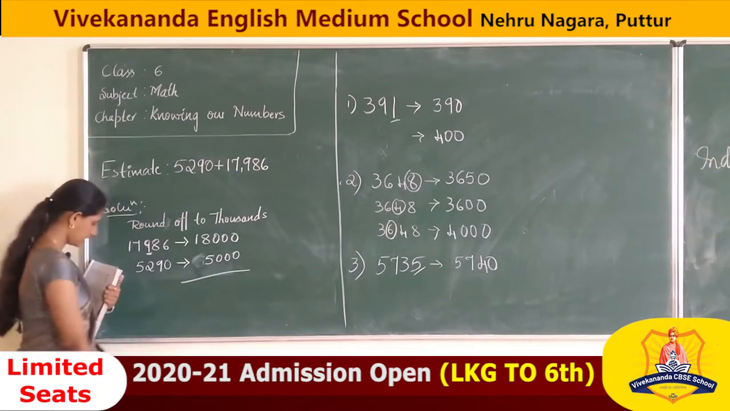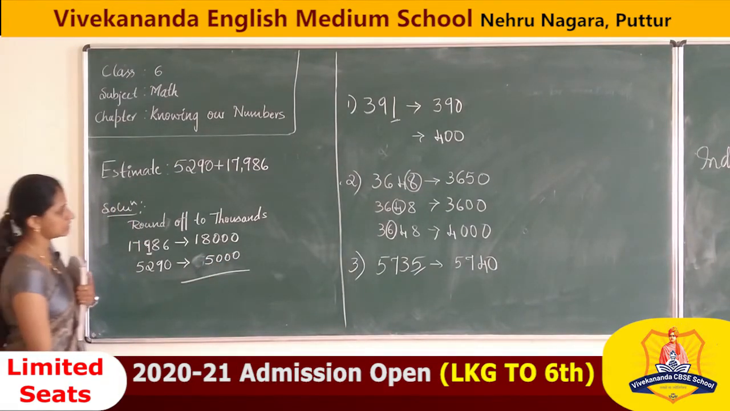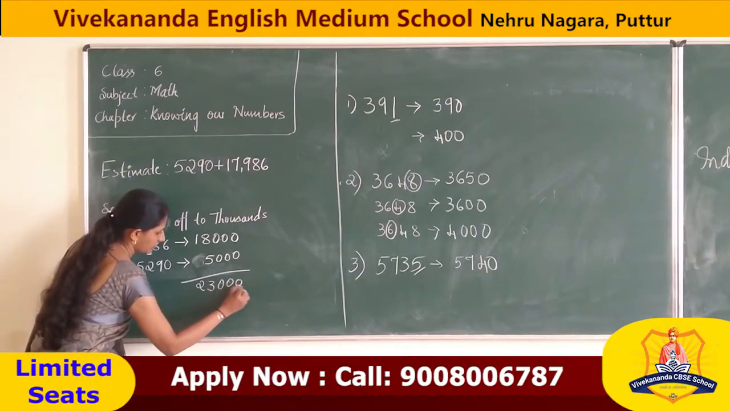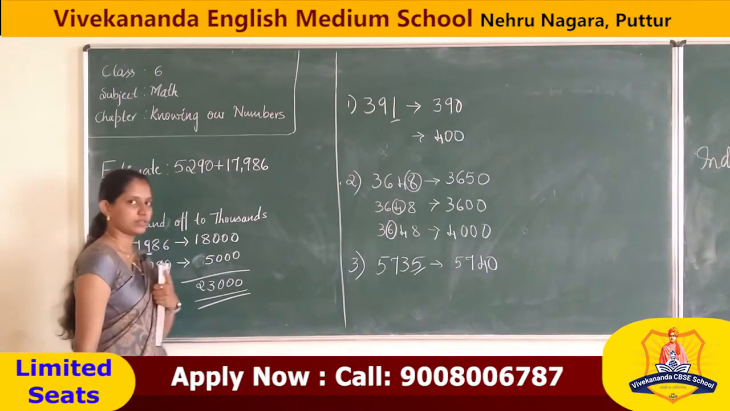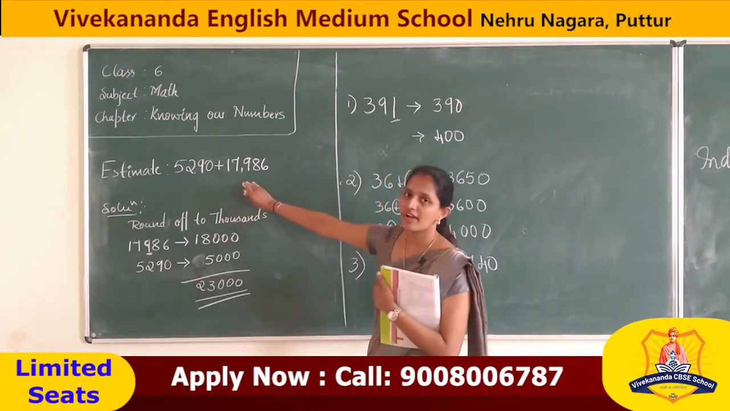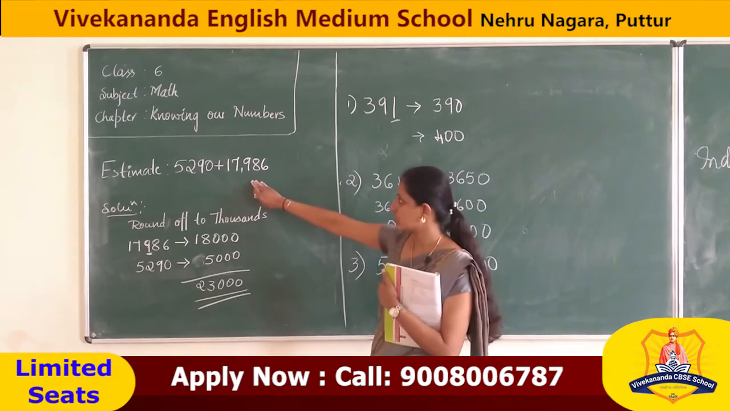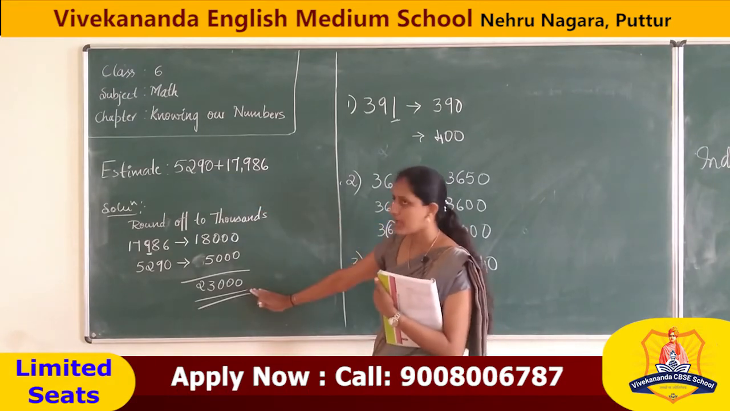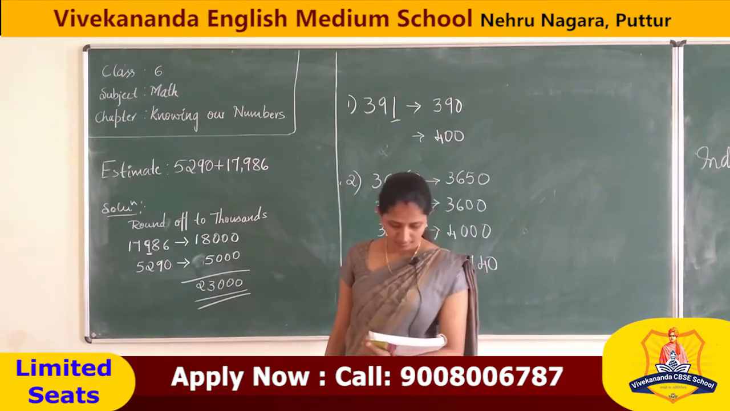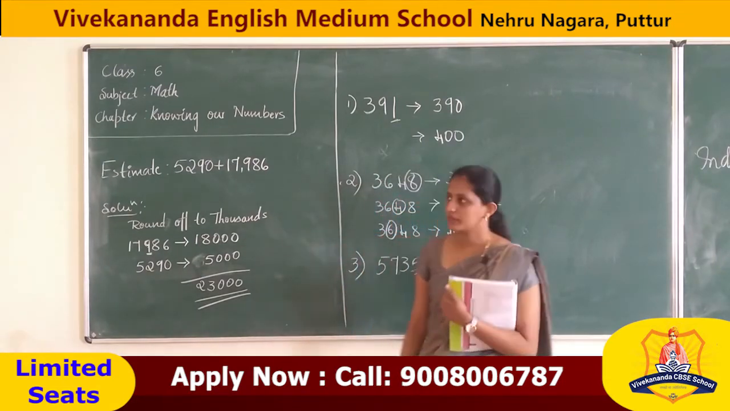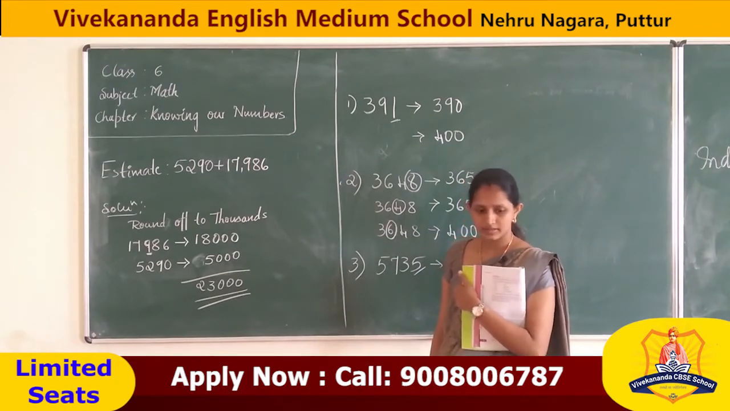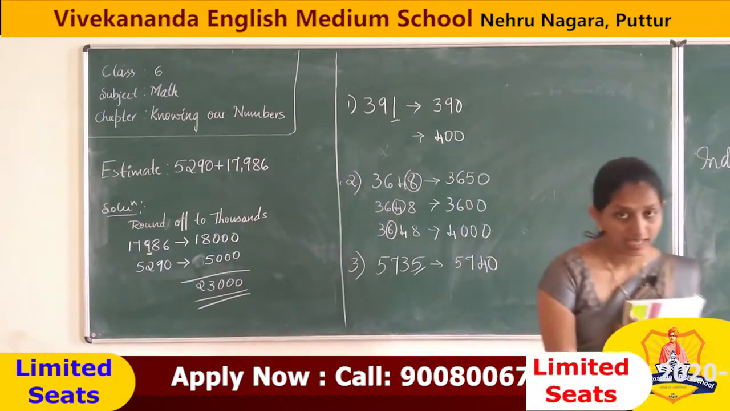Is that correct, student? What is the answer? Approximately, the sum of 5,290 and 17,986 is approximately 23,000. Correct? Attempt is good, no? Correct? So, next one.